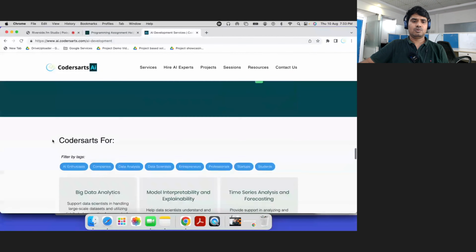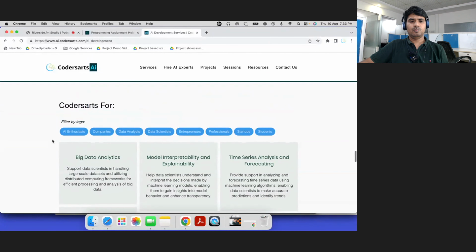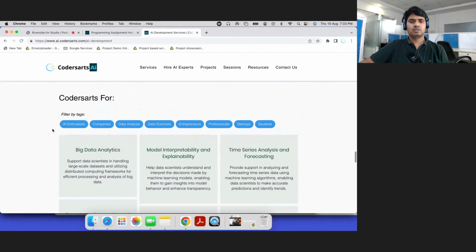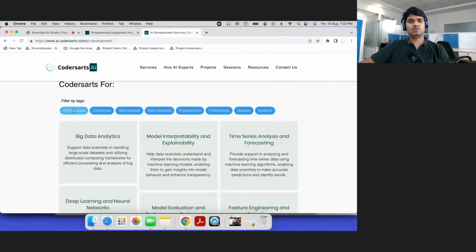These are our overall offerings, and one more important thing is whom we are here to help. These are different professionals, stakeholders, or target audience, or clients we can say, who need help, so whoever can avail our services: AI enthusiasts, companies, data analysts, data scientists, entrepreneurs, professionals, startups, students. We have curated services for these different types of people.